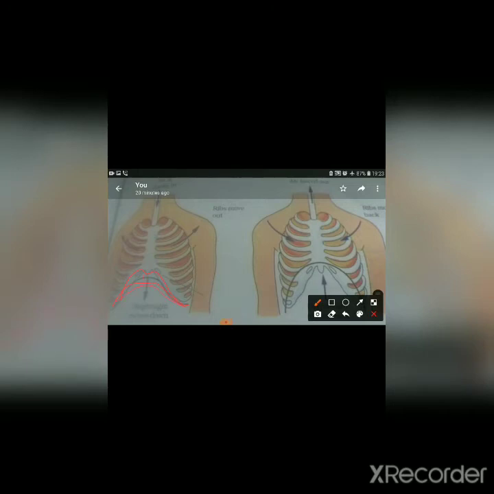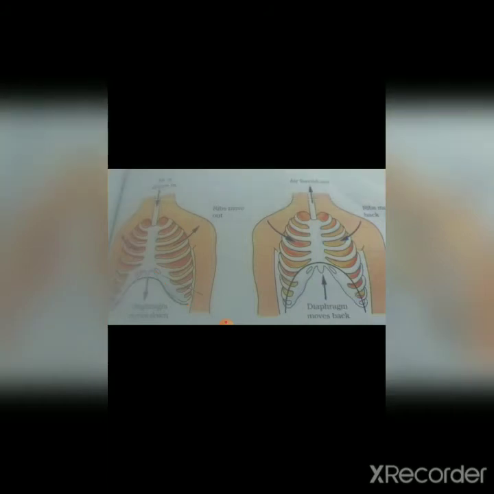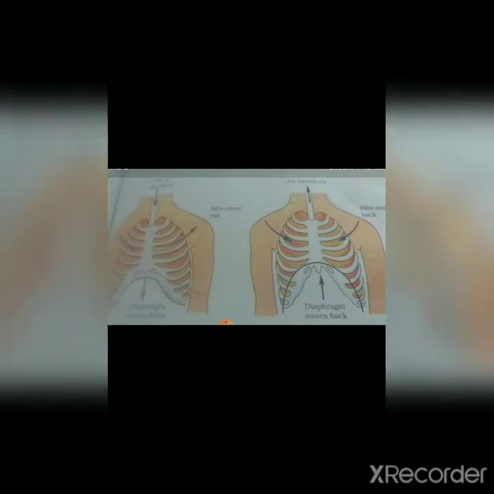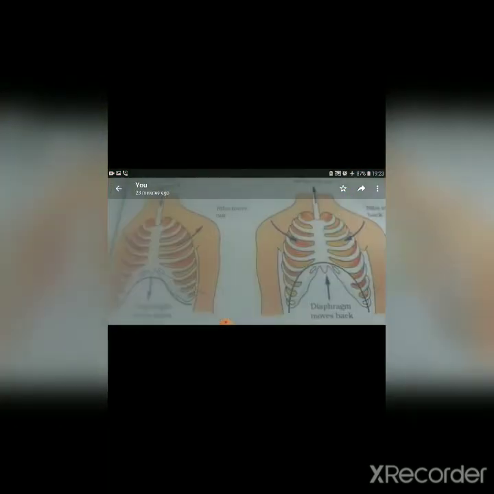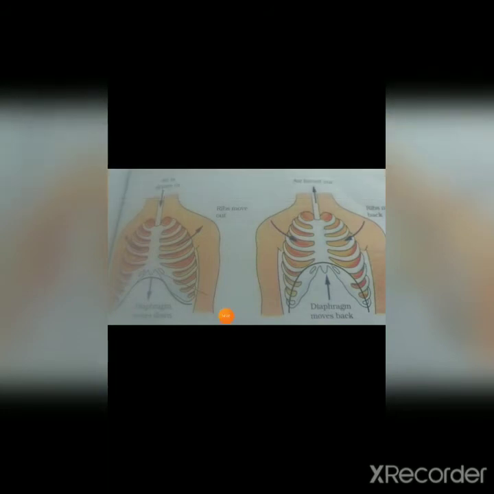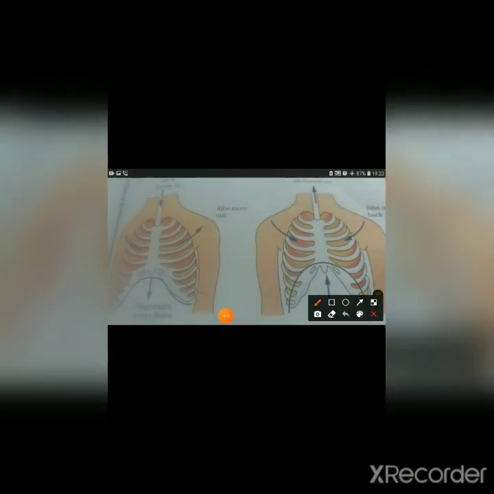When it came down, this part increased in the chest cavity, and as a result air from the atmosphere rushes through the nose. From here air will be drawn in. So finally air will be drawn in from here and the chest cavity will be increased as the diaphragm moves down.